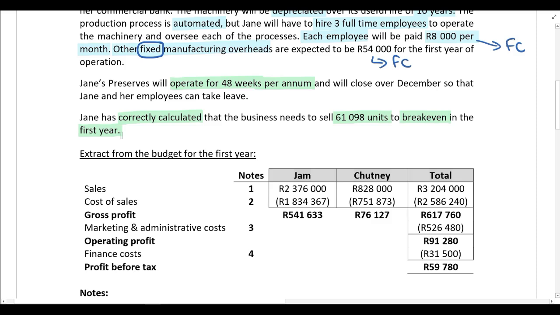All right, so she's calculated the break-even point. The break-even point in units is 61,098. And please note, guys, you have been specifically told that she's performed this calculation correctly. So you can safely assume that that calculation is correct, and that's the number of units that they need to sell in order to break even.